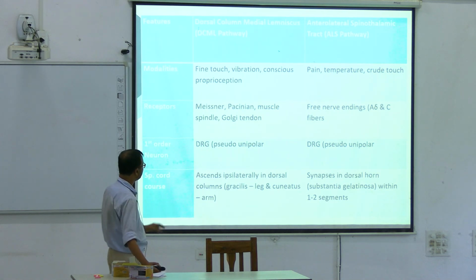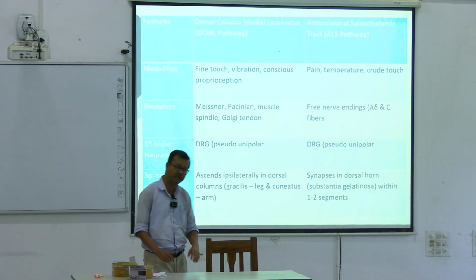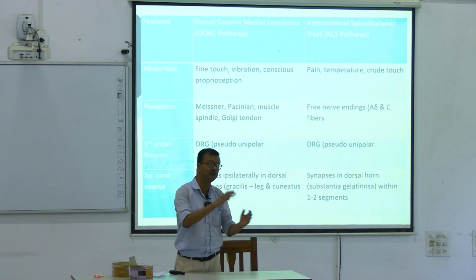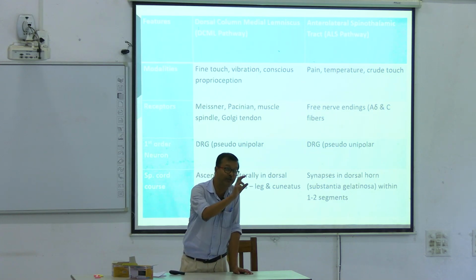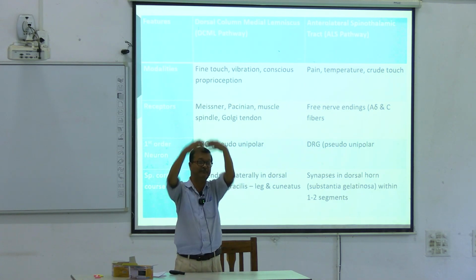And third one is first order neurons, dorsal root ganglia. These also dorsal root ganglia. That is common. But the thing is, what type of neurons are these? Pseudo unipolar. That means, you know, the cell body is at the middle.